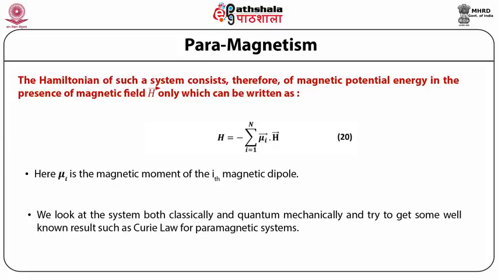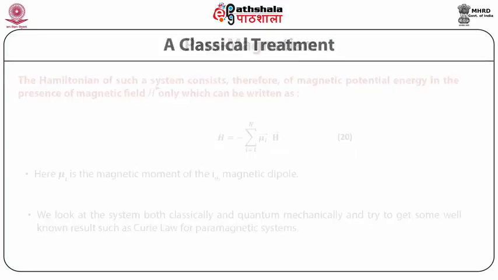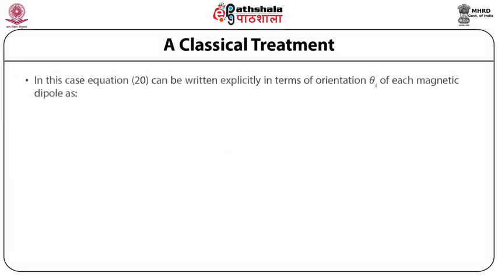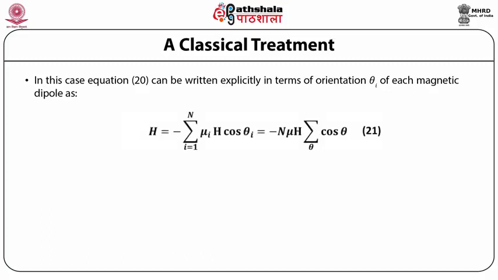We look at the system both classically and quantum mechanically and try to get some well-known result such as Curie law for paramagnetic systems. A classical treatment. In this case, equation 20 can be written explicitly in terms of orientation theta_i of each magnetic dipole as Hamiltonian is equal to minus summation over i equals 1 to n mu_i h cos theta_i is equal to minus n mu h summation over theta cos theta.